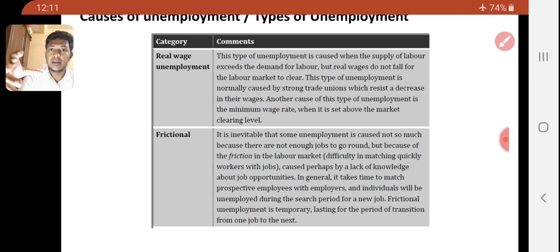Sometimes you are a chartered accountant but you are working in customer care, so you are really unemployed. That means frictional: you are not working based on what you prefer. You are a chartered accountant, so you want to be an accountant, but you are working in customer care. Sometimes IT personnel are following maths students in A levels.